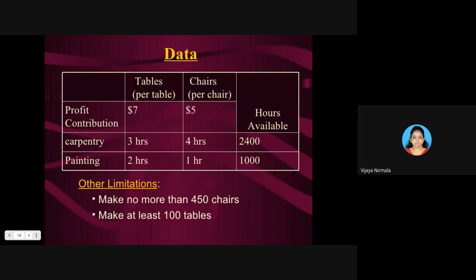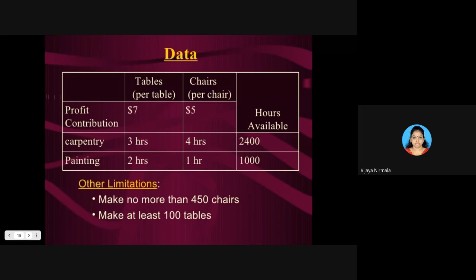Other limitations అనేది problem ని బట్టి ఇవ్వచ్చు ఇవ్వకపోవచ్చు. Okay, but here they have given other than 2400 is one constraint, 1000 is another constraint. There also it can be wound up. So based on the problem, what they said is there are some more limitations. What they said, you should not make no more than 450 chairs in a month. So నువ్వు ఎన్నైనా చెయ్యి, 450కి మించకూడదు. You can make the chairs, but it should not be more than 450 chairs.